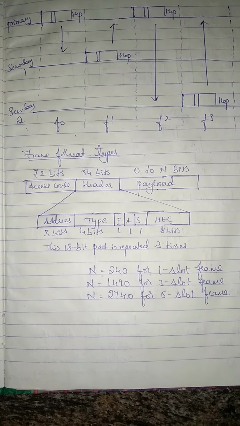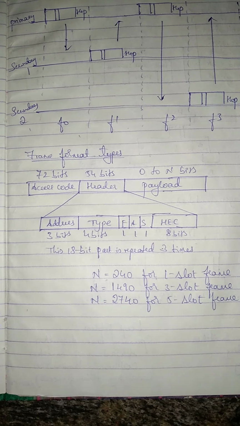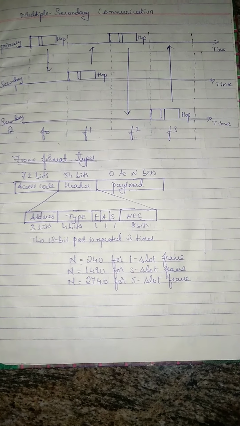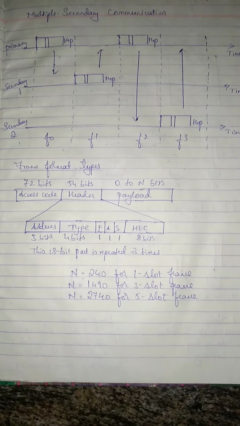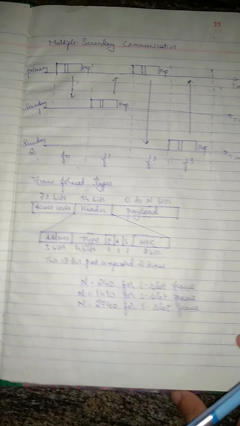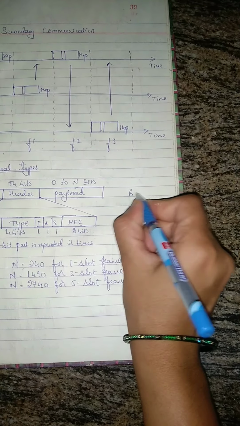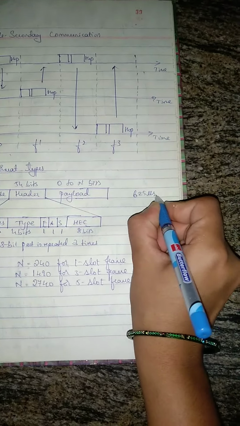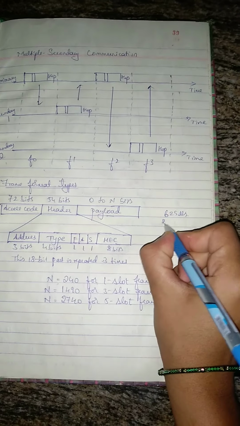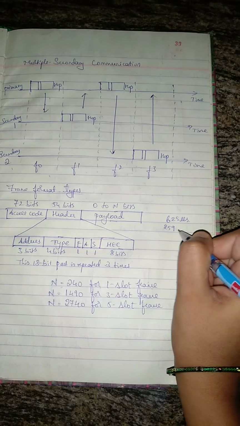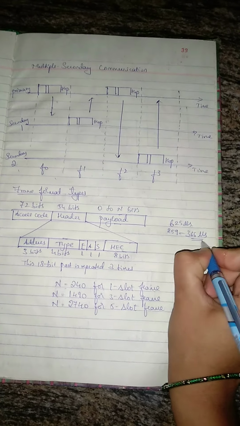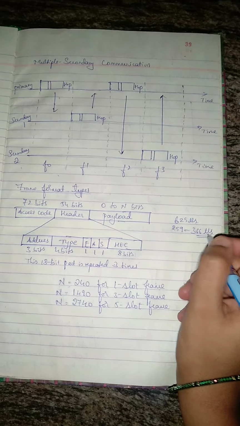We can see the frame format here, that is access code. Here we can see the three time slots, that is 1 slot, 3 slot and 5 slot. The slot we already know is defined for 625 microseconds. Each slot is divided as 625 microseconds. In this, 259 microseconds is used for hopping and control mechanism, and the remaining is 366 microseconds. So we can say that the time slot is of 366 microseconds.